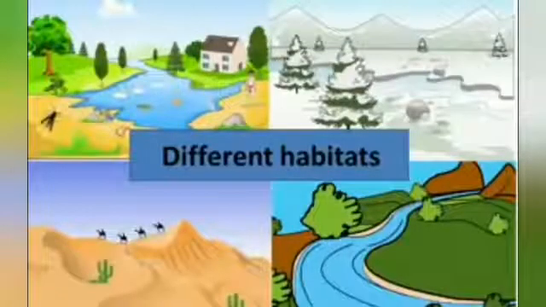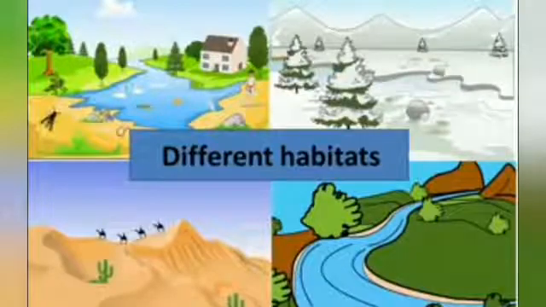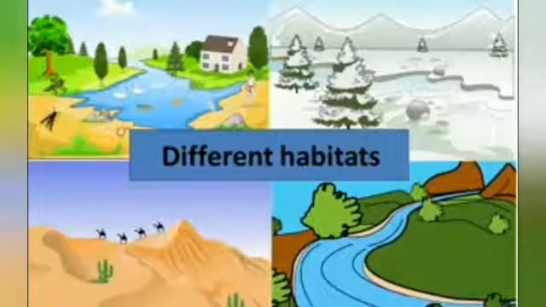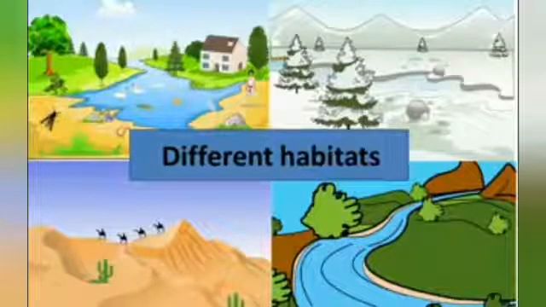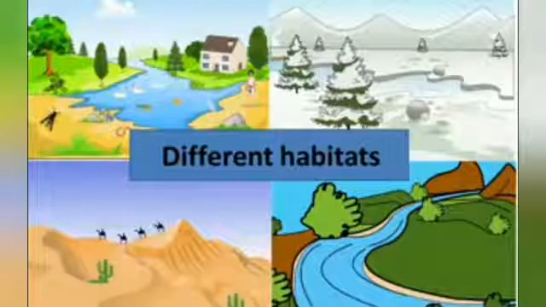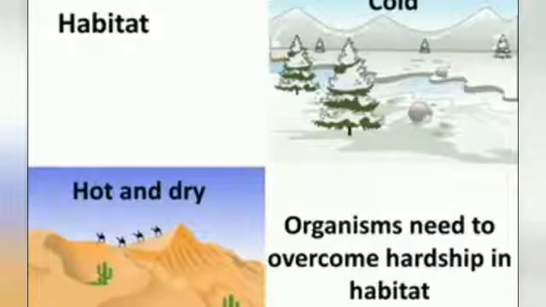They know the surrounding where an organism lives is called its habitat. Like the fish lives in the water, which is an aquatic habitat. The penguins live in the snowy region. The camel lives in the desert habitat. The habitat provides the organism an environment to survive and reproduce. For this, it gets the food, shelter, etc. from the habitat. So, an organism gets what it needs from the environment, its habitat.